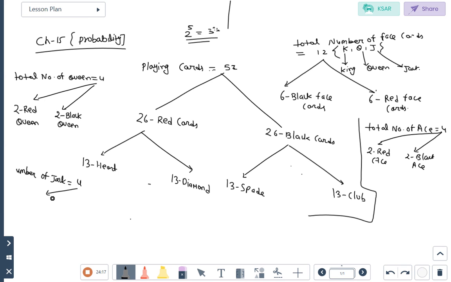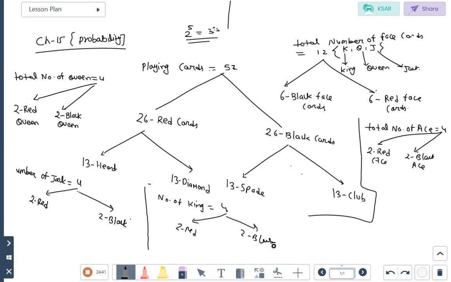In that 4, 2 are red and 2 are black. And the number of kings is also 4. Out of 4, 2 are red and 2 are black.